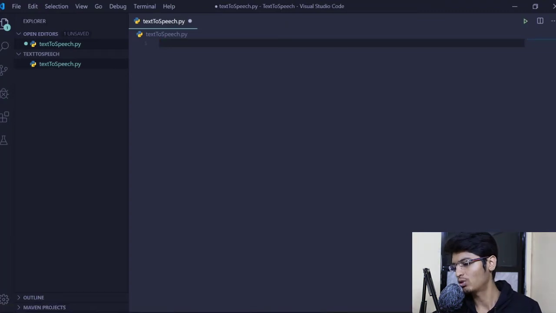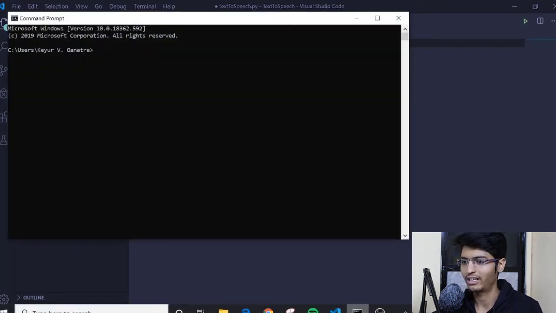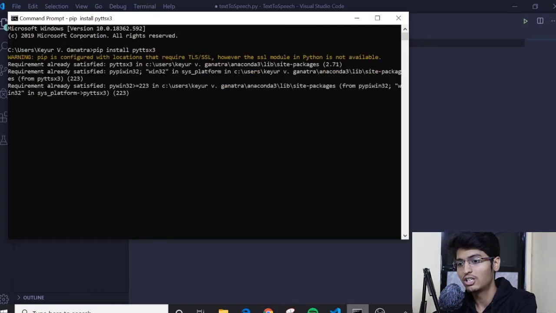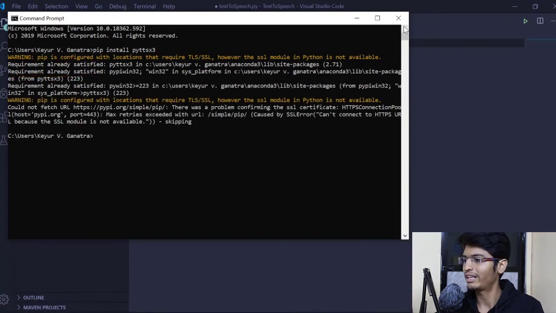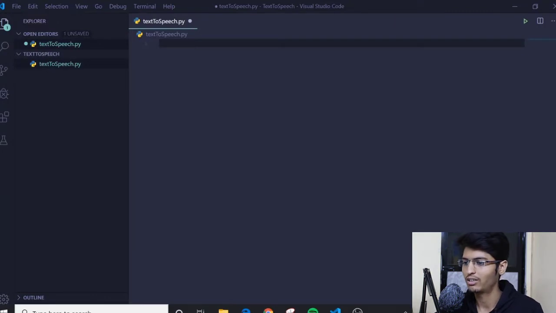So let's go back to our command line, and let's write that legendary command, that is pip install, and then the name of the module. So this is the name of the module, and let's hit enter. It will start the installation process. Since I have already installed it on my machine, it will throw us a message, that is requirement already satisfied. But in your system, it will start the download procedure and it will be installed into your system. So once you are done with that, then let's start with coding.